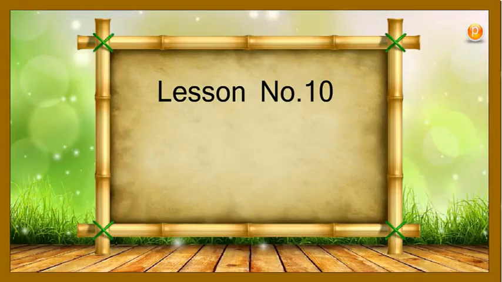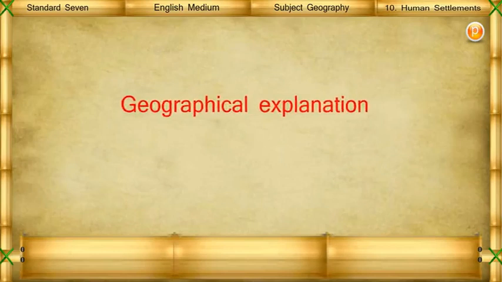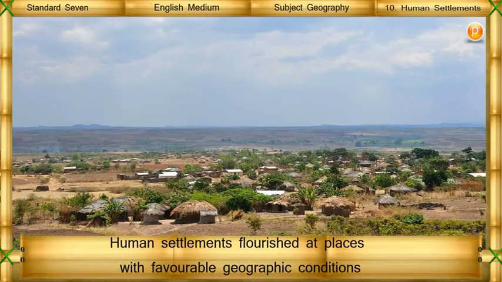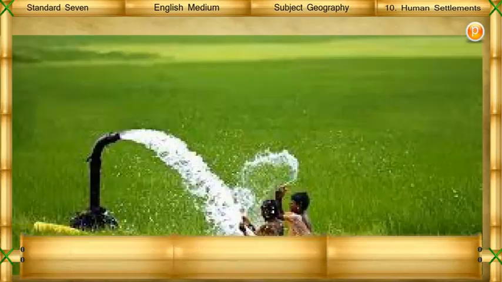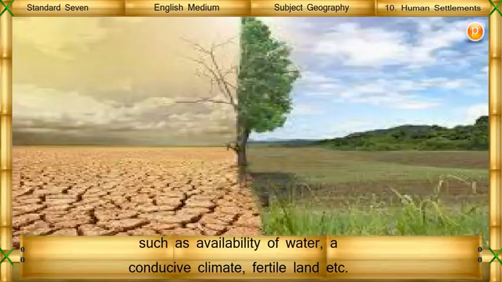Lesson number 10. Human Settlements. Geographical Explanation. Human settlements flourished at places with favorable geographical conditions such as availability of water, a conducive climate, fertile